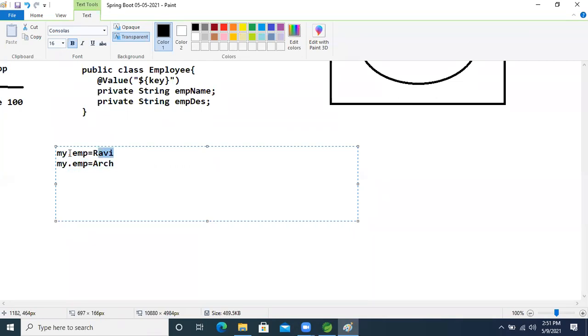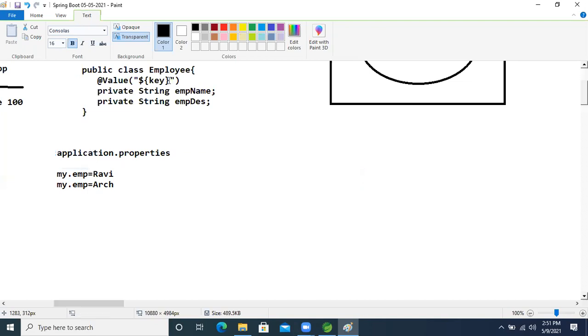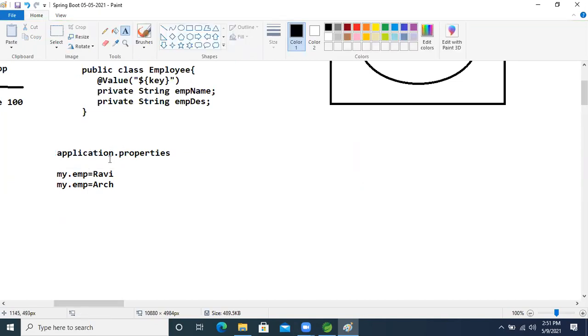These things are available in the application.properties file, right? I want to read this data in our class. So what we will do now, guys, we will do like this.